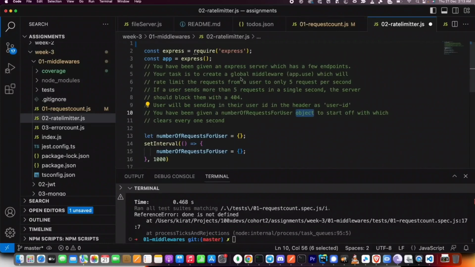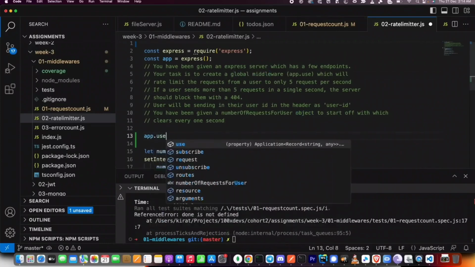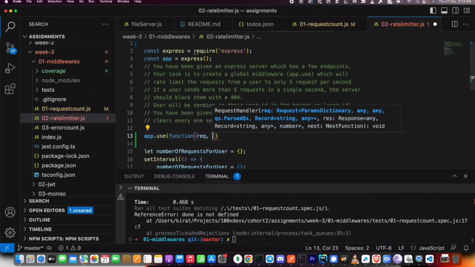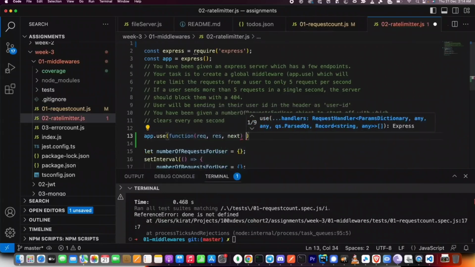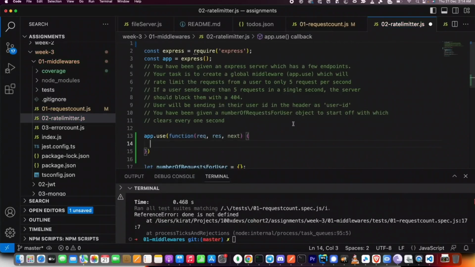Let's start from the top. It says create a global middleware. So simple. They've told this many times. I know how to do this. app.use(req, res, next), and then this. I have created a global middleware. Doesn't do anything yet, but I have created it. If a user sends more than 5 requests in a single window, the server should block them with a 404.